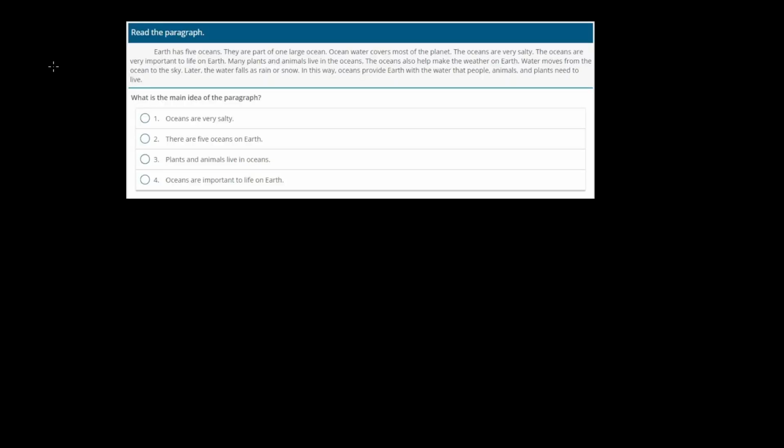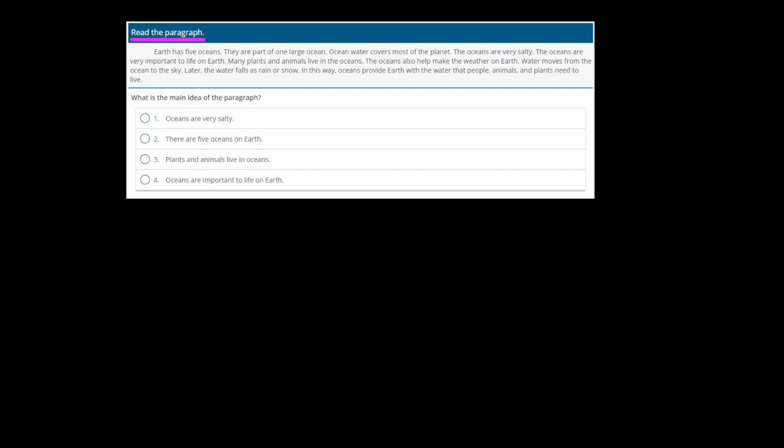All right, let's go into question 2. Our directions tell us to read the paragraph. Okay, so it says, Earth has 5 oceans. They are part of one large ocean. Ocean water covers most of the planet. The oceans are very salty. The oceans are very important to life on Mars. Many plants and animals live in oceans. Okay, the oceans help make the weather on Earth. Water moves from the ocean to the sky. Later, the water falls as rain or snow. In this way, oceans provide Earth with the water that people, animals, and plants need to live.